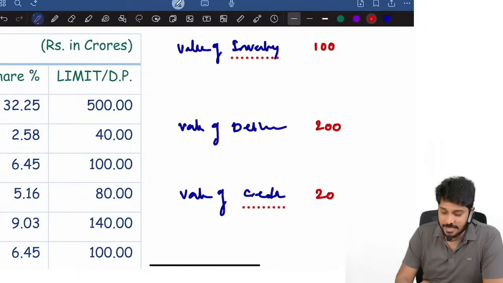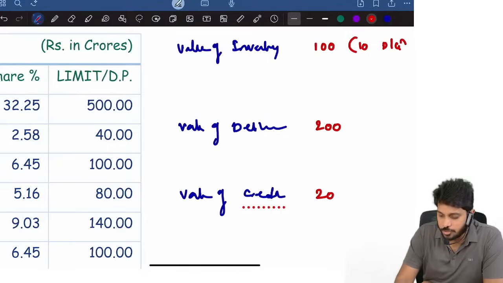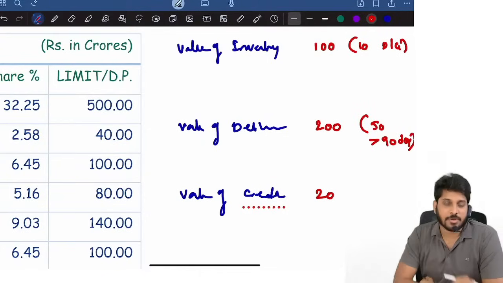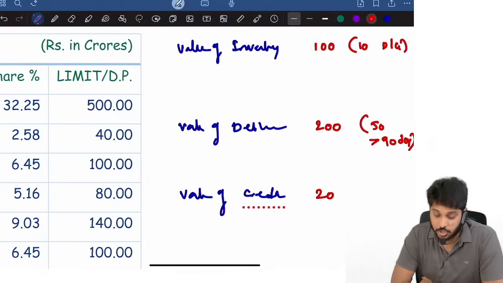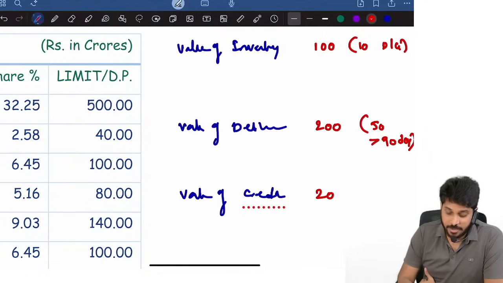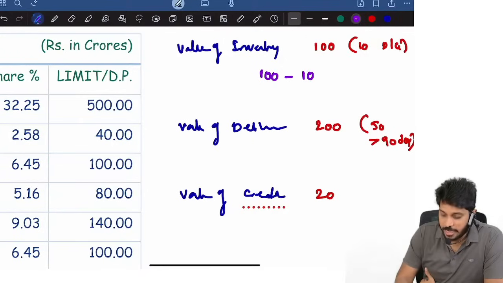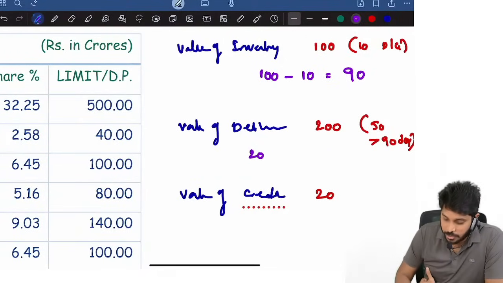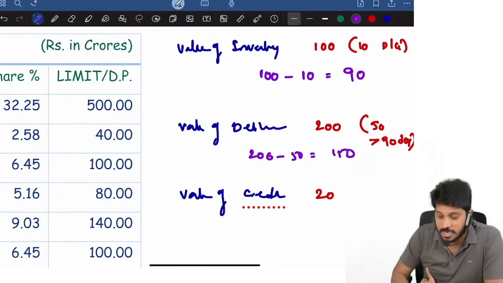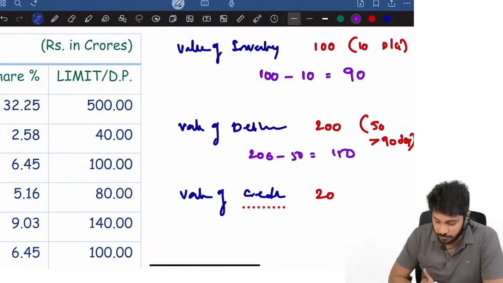For example, in the exam, they may say 10 crore worth of inventory is damaged goods, and 50 crore worth of debtors are outstanding for more than 90 days. This is the information they provide. How to calculate drawing power? Value of inventory is 100 crore, minus the damaged goods, which we will not take, gives 90. Debtors were 200, but 50 crore worth of debtors are outstanding for more than 90 days. We will not consider that. In the exam they'll give you that criteria. So 150.